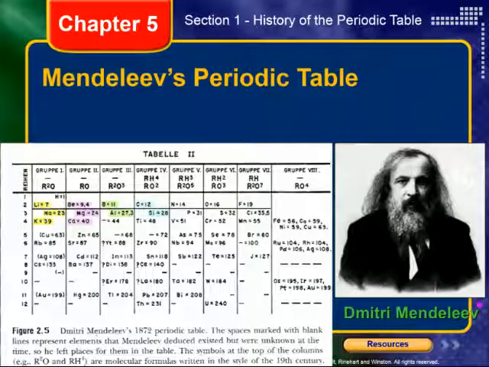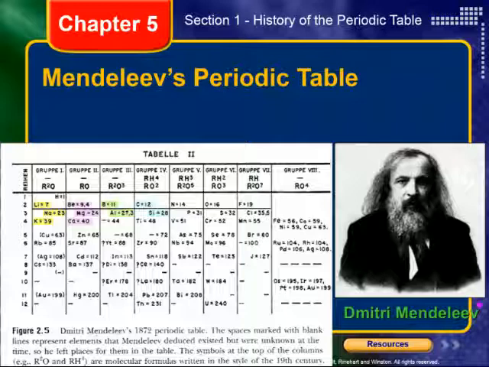So enter Dmitry Mendeleev, or Mendeleev, however you want to say it. He was the first one to actually put these elements into what we would now refer to as a periodic table. Now it's a table because it's a table of data. We call it the periodic table because the information and the characteristics repeat every so often. That's what it means to be periodic.